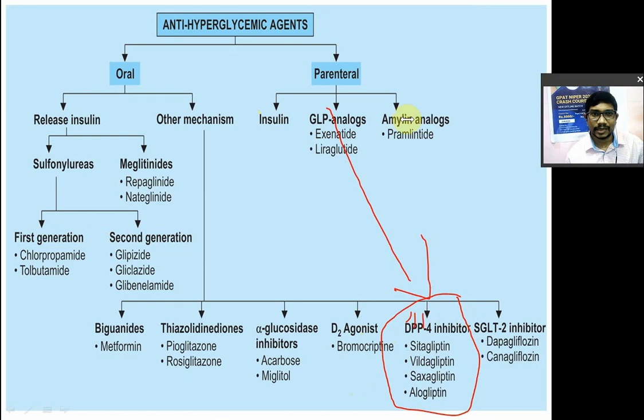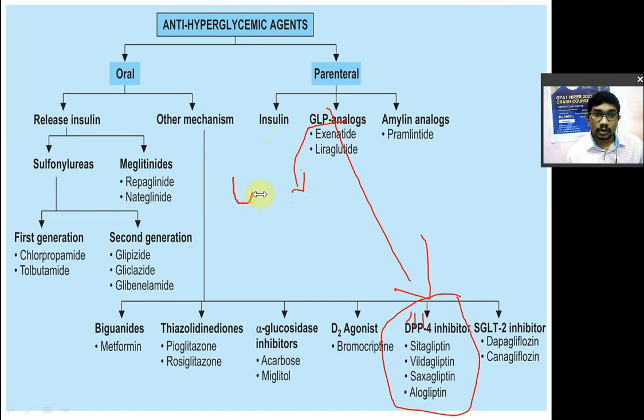GLP is secreted in response to oral glucose. When you take oral glucose, insulin will be secreted, and along with the insulin, GLP is also secreted in the intestine, while insulin is secreted in the pancreas.